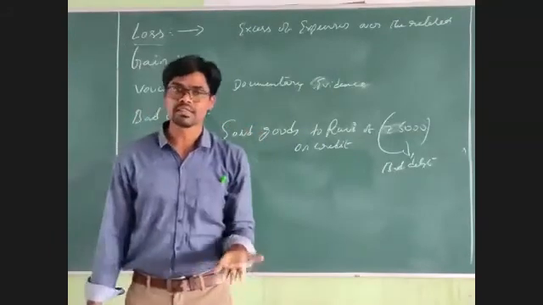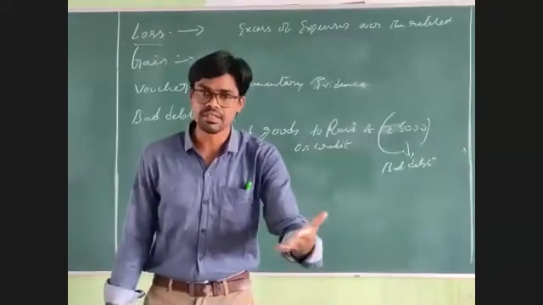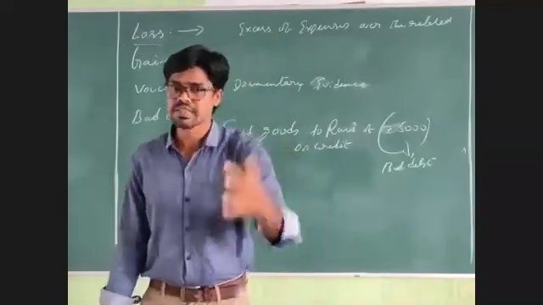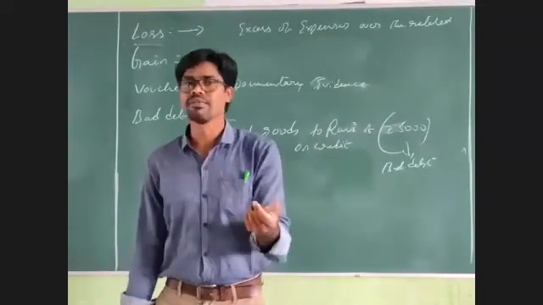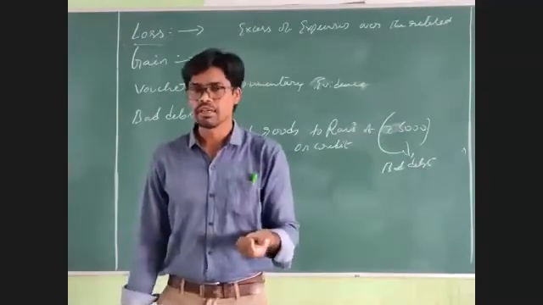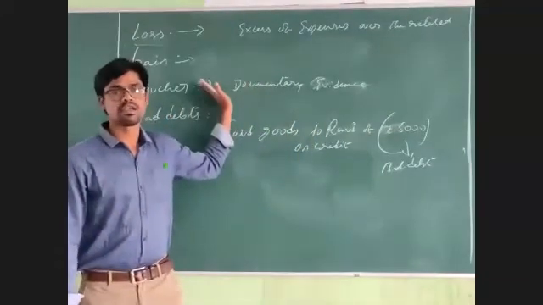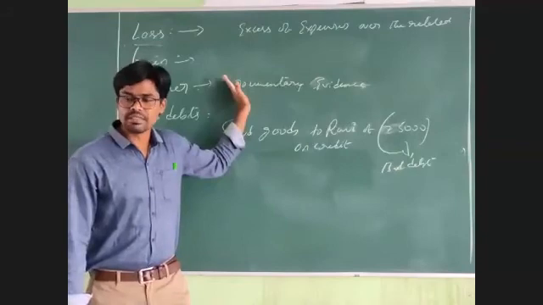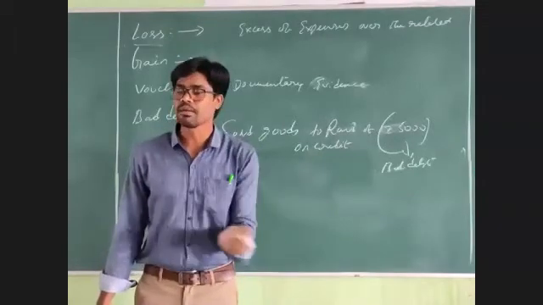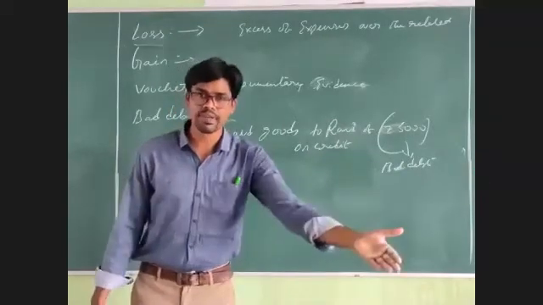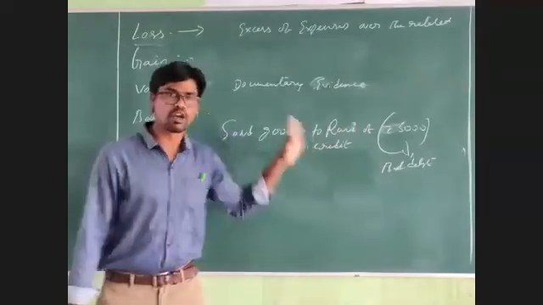Okay, another example is an increase in the value of an asset. Asset values are not increasing continuously, isn't it? Whenever the demand is more for the fixed asset, only then will the asset values increase. Okay, and winning court cases, winning a lottery, winning bettings. These are all examples for gains. These transactions are not made by the business concern regularly. Occasionally or incidentally, these activities are taken up in the business unit. From those transactions, the business concern is earning some incomes or profits. So the profits or incomes are called gains.